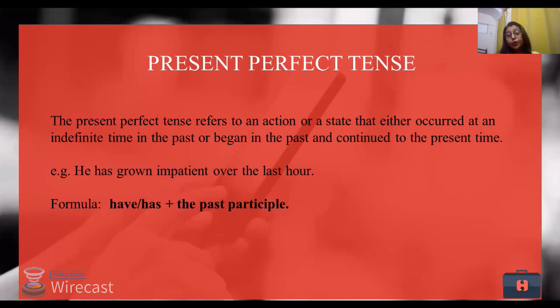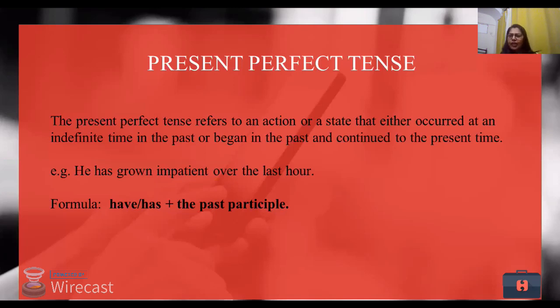Obviously, what those actions are is very important. If you look at this example, he has grown impatient over the last hour. He has grown impatient means he wasn't impatient, but now he has grown impatient. Maybe he's not keeping well, or he is stressed, or something like that. So when we talk about such actions, we have to use present perfect tense.